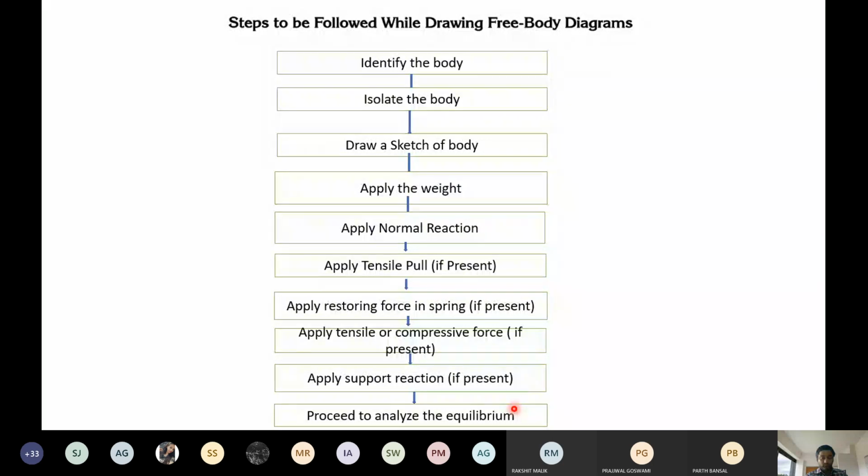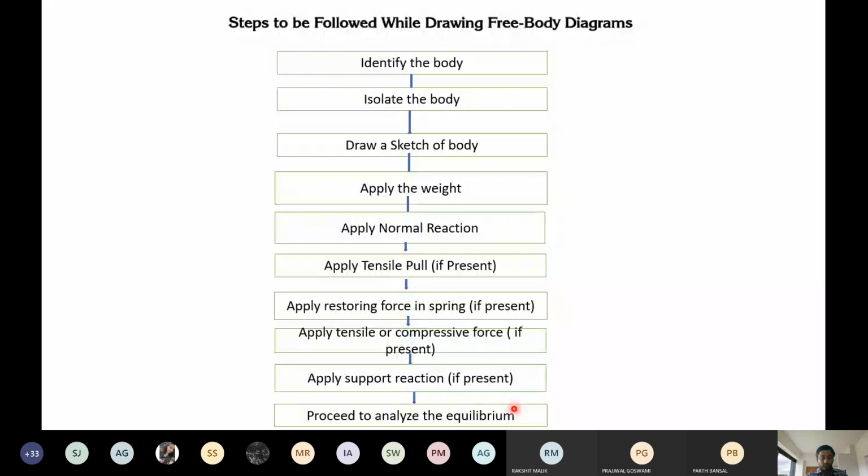If you have a copy and pen with you, you can immediately draw this so that it benefits you when doing the numericals. I am waiting here for 1 minute so that you can draw. Identify the body is common for all, then isolate the body, then draw the sketch of the body, apply the weight, apply the normal reaction, and then it is optional here: apply the tensile pull if such forces are present. Again optional: apply the restoring force in the spring if it is present. Then apply the tensile or compressive force if it is present.